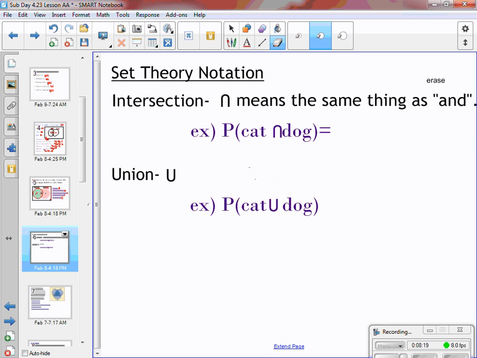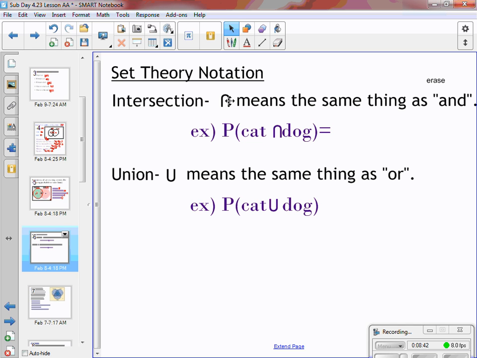So the example, the probability of having a cat and a dog. If we looked at our previous example, cat and dog was that number in the middle, which was the 0.5. So that N shape means and. This other one, a union, which is a U shape, means the same thing as or. So probability of having a cat or a dog, that was when we added the three pieces together and we got 1.